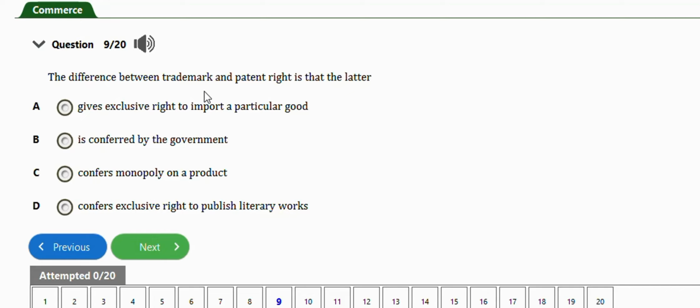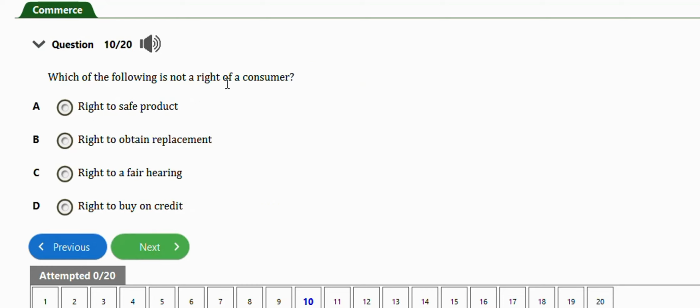The difference between trademark and patent right is that the latter, which is patent, gives exclusive right to import a particular good, is conferred by the government, confers monopoly on a product, confers exclusive right to publish literary works. Right answer is option C, confers monopoly on a product. Next question. It says which of the following is not a right of a consumer? Right to safe product, right to obtain replacement, right to a fair hearing, right to buy on credit. So the one that is not a consumer's right is option D, right to buy on credit.